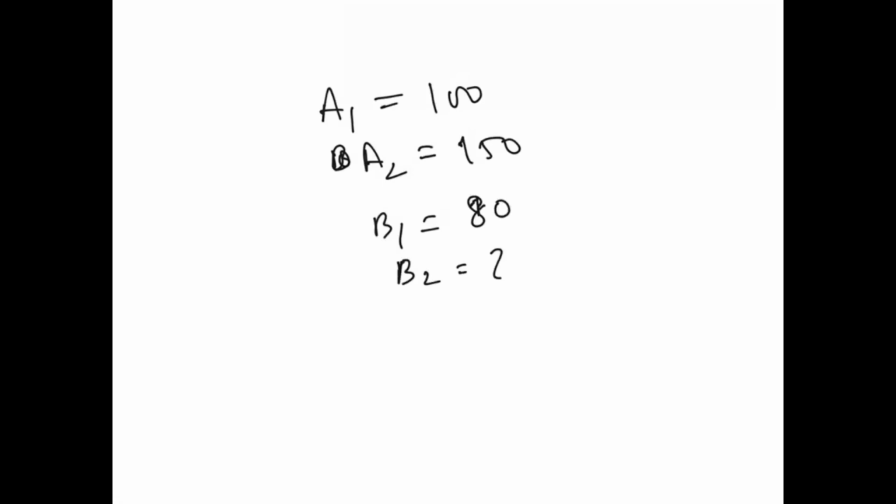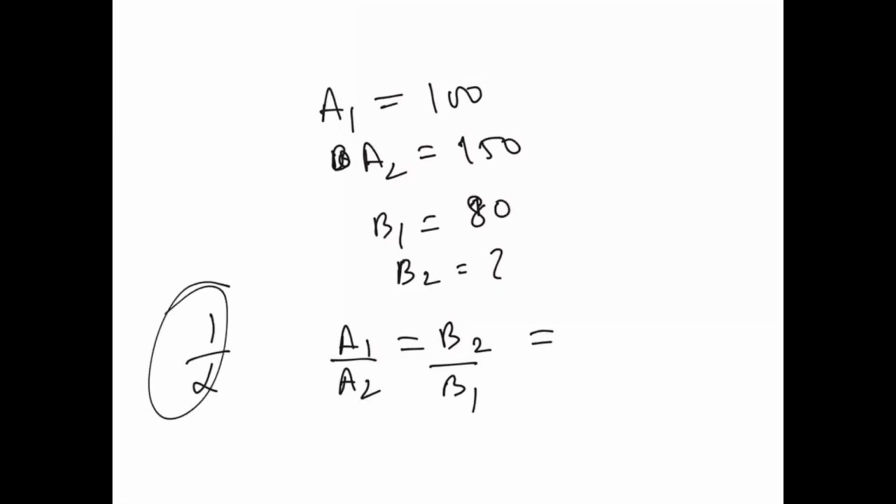So yes, it is very, very easy. How are we going to write? A1 by A2, B2 by B1. Why? Because it is inversely proportional, right? So I'm going to write 100 by 150 and B2 I don't know and B1 is how much? 80. Correct?